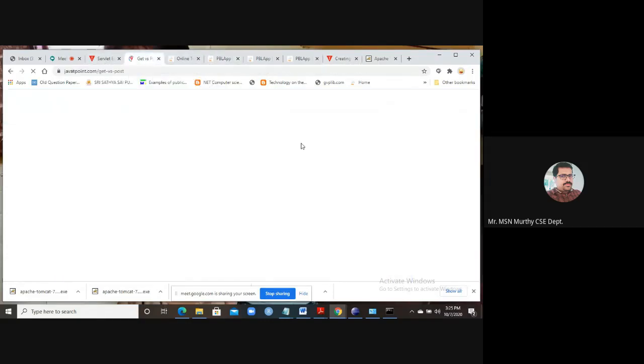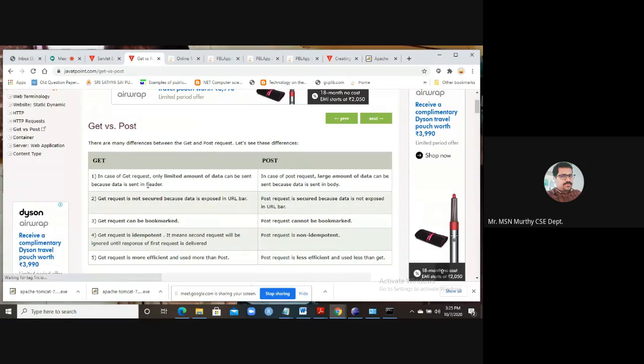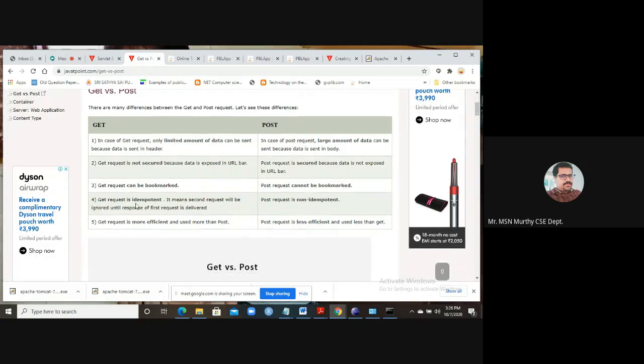What is the difference between get and post? With get, a limited amount of data is sent, and it is represented in the form of a header. With post, the data is sent in the body. Get request is not secure, but post request is secure. The remaining differences are not needed, but these two are the differences. Please remember.